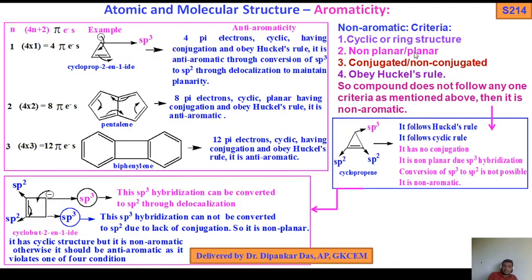Here n equals 1, but here by mistake again 4n plus 2 pi electrons has been written. It should be 4n pi electron system. You see n equals 1, that is a 4n pi electron system. The carbon is sp3, so 4 pi electrons, cyclic, having conjugation and obeying Hückel's rule, so it is anti-aromatic through conversion of sp3 to sp2 through delocalization to maintain planarity.